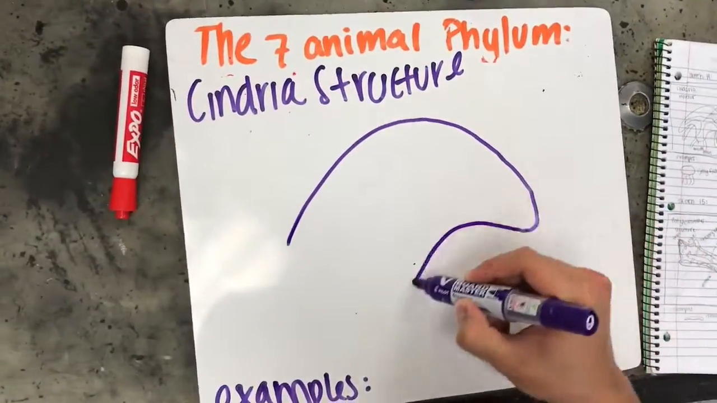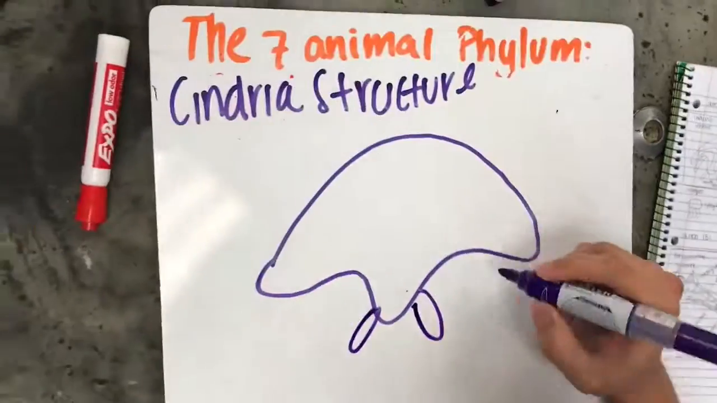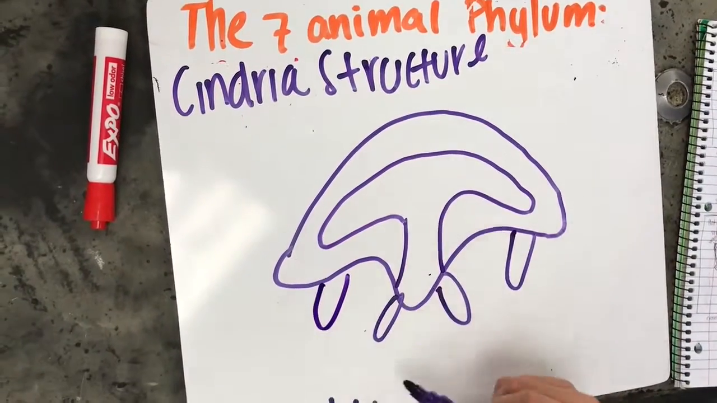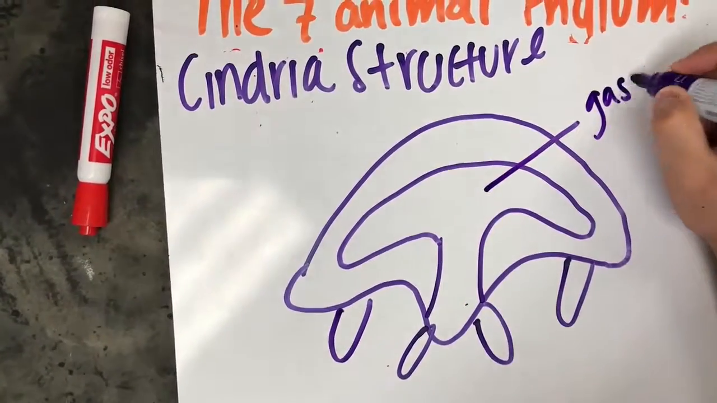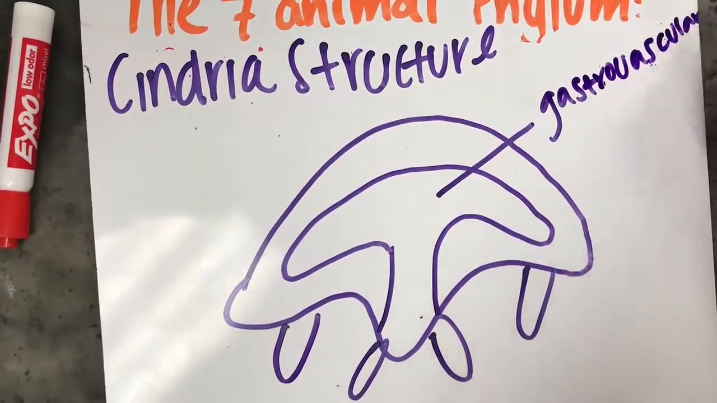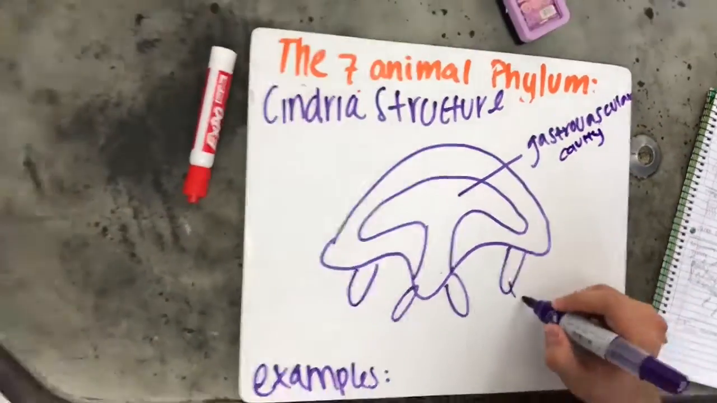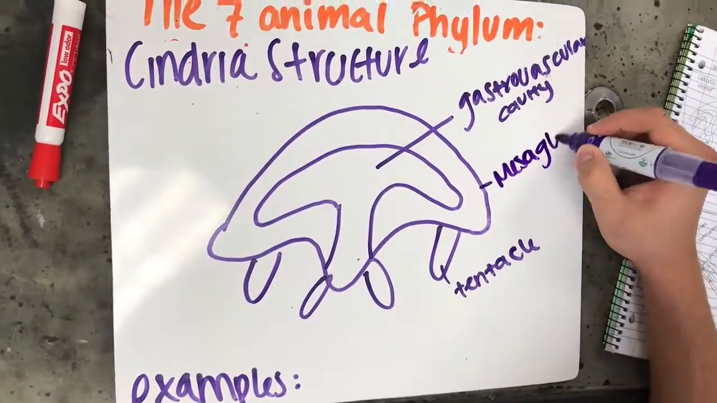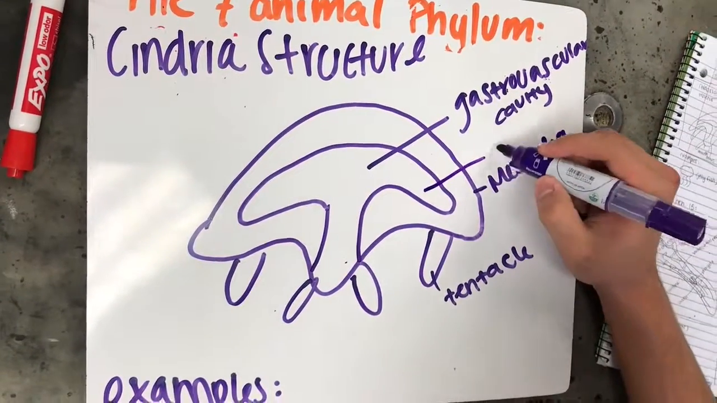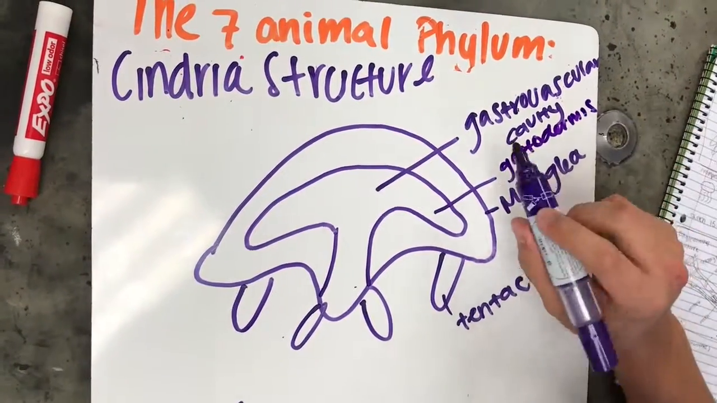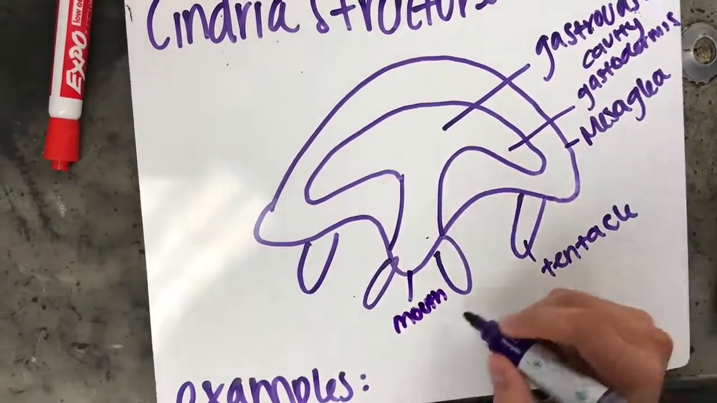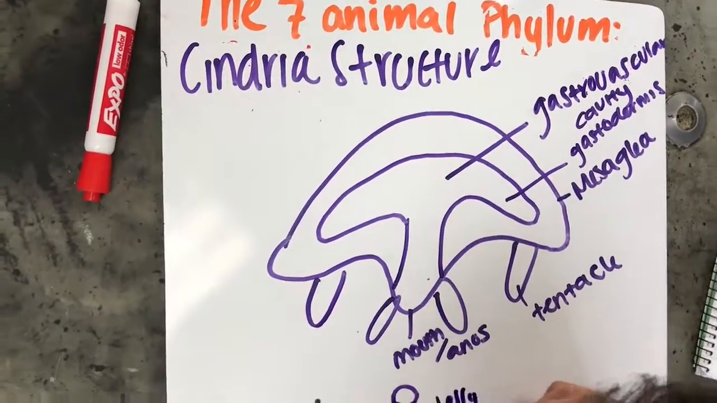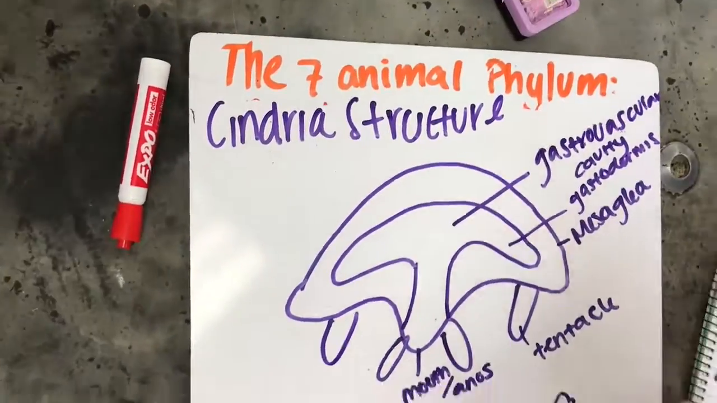Cnidaria. This drawing of the cnidaria structure consists of a gastrovascular cavity, gastrodermis, mesoglea, epidermis, tentacle, mouth, and anus. They are unique because almost all are marine and have cells organized into tissues in two body layers. They feed on other animals by stinging them with cells called nematocysts and trap them in their tentacles. They use the mouth to eat and get rid of waste. Some examples are sea anemones, coral, and jellyfish.